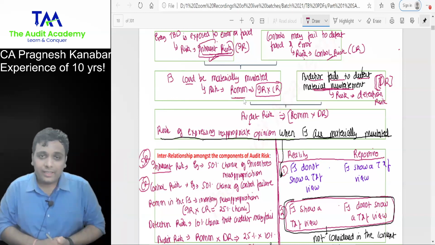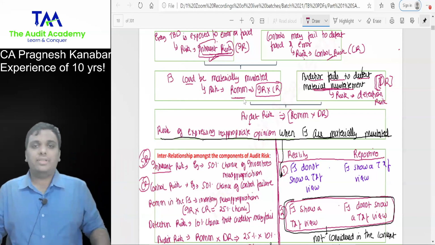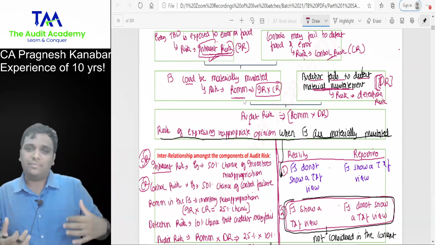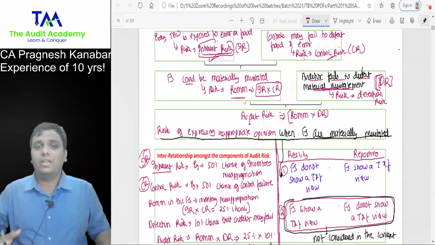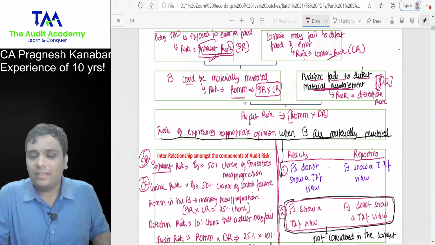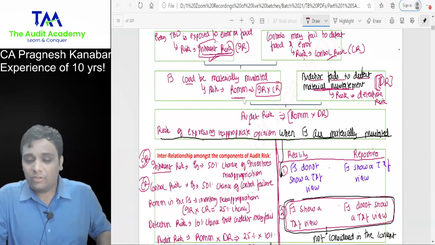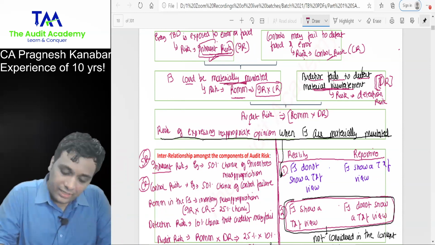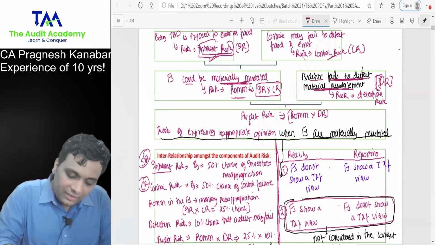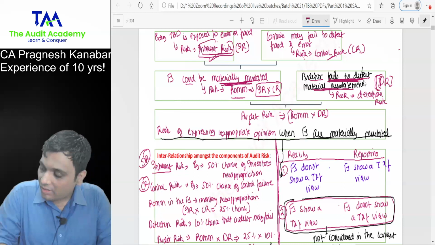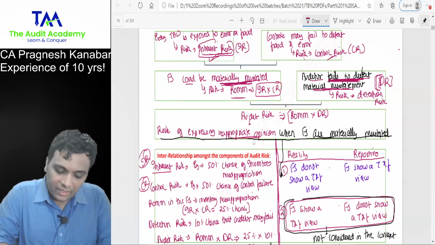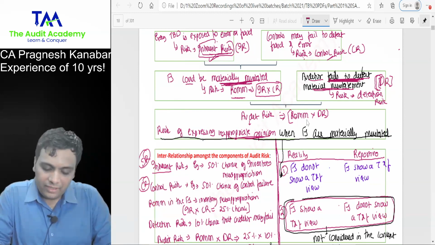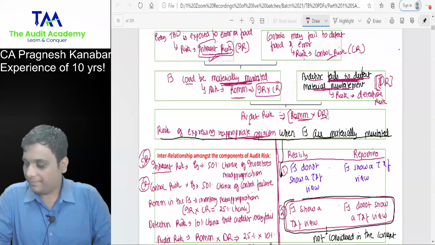Then the auditor will perform audit procedures. Auditor performs procedures on a sampling basis. Even if his sample is proper, sometimes the audit procedures are not proper. So there is a chance of auditor's failure, that is detection risk. If material misstatement is not detected by the auditor, he will end up expressing an inappropriate opinion, and that is nothing but audit risk. And that is why I've written ROMM into detection risk.